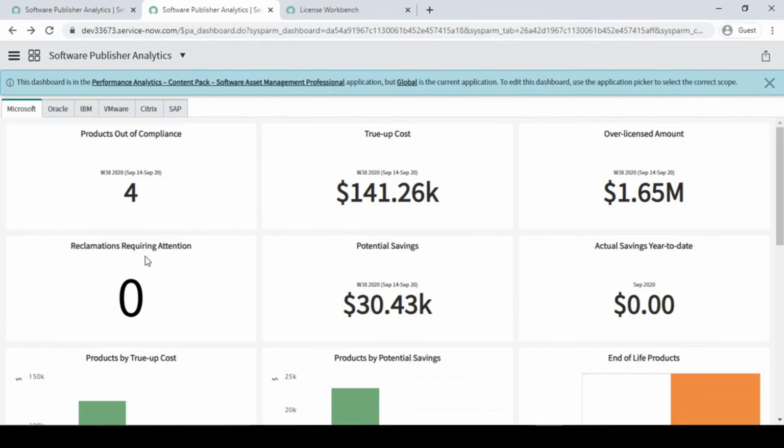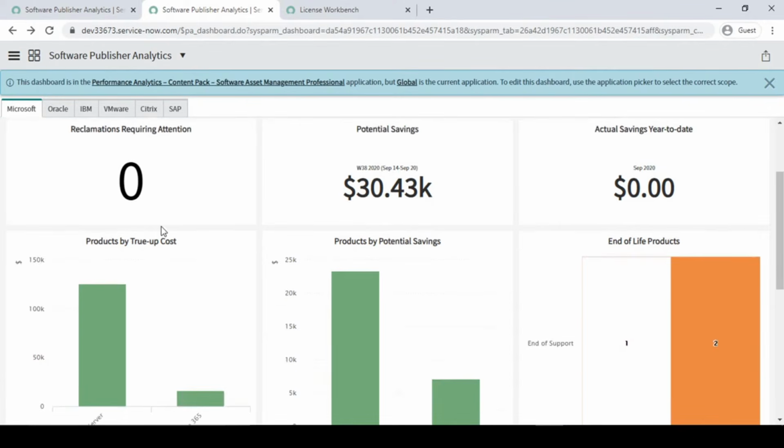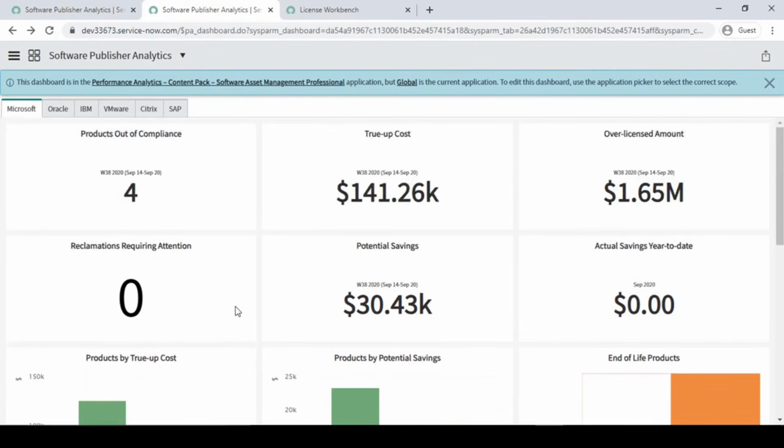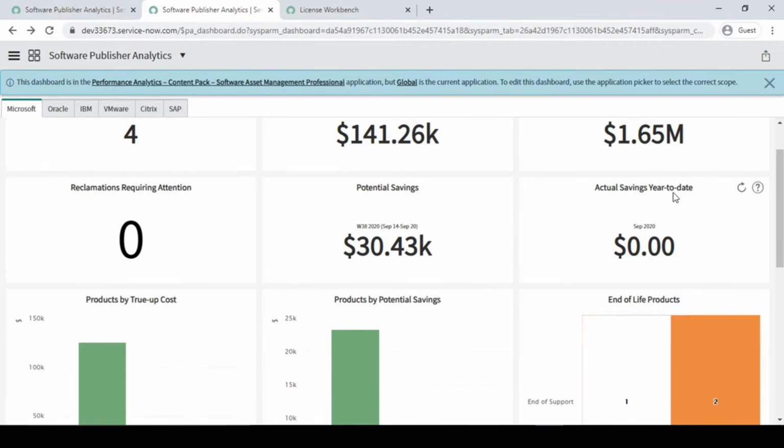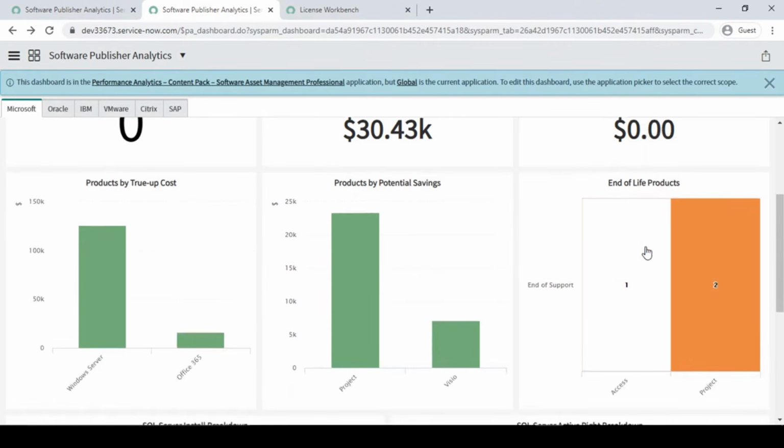Reclamation requiring attention: we don't have any required attention on this. Potential saving: we are saving this much, and based on that the system will calculate internally. Actual saving year to date: till September 2020, as per the date it will calculate.